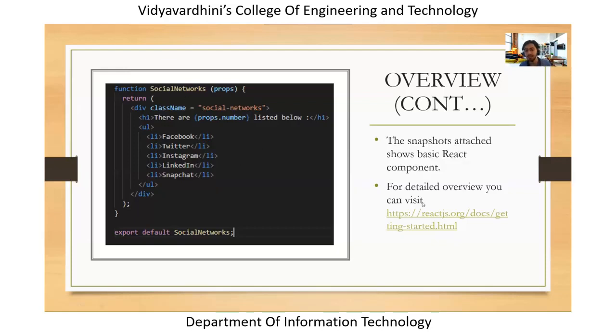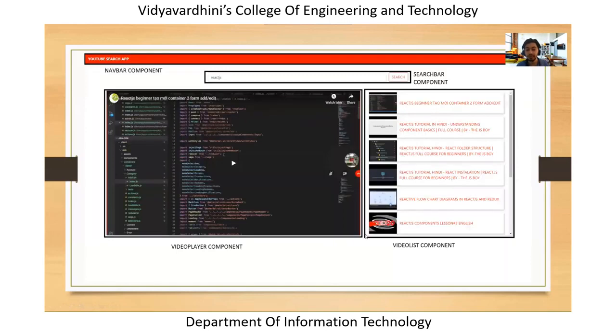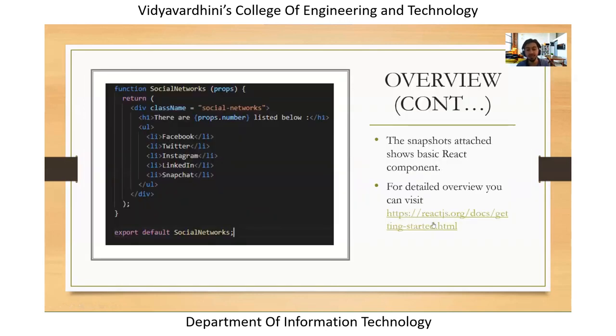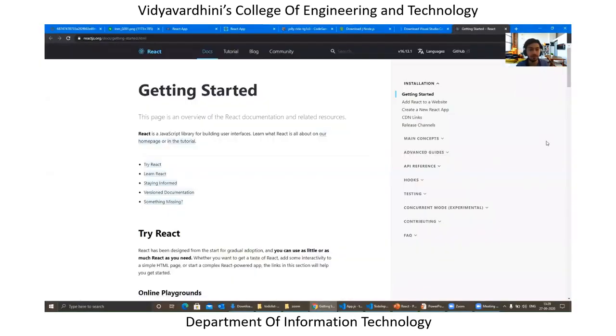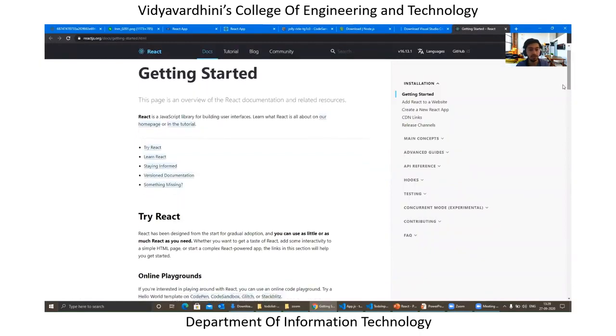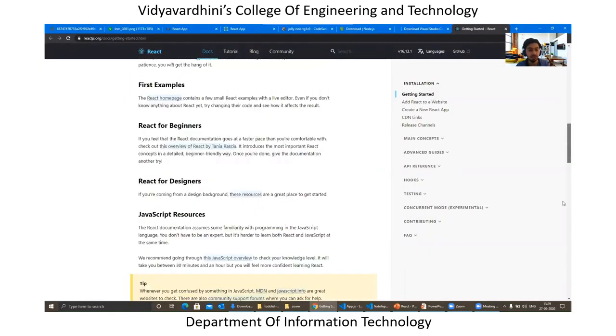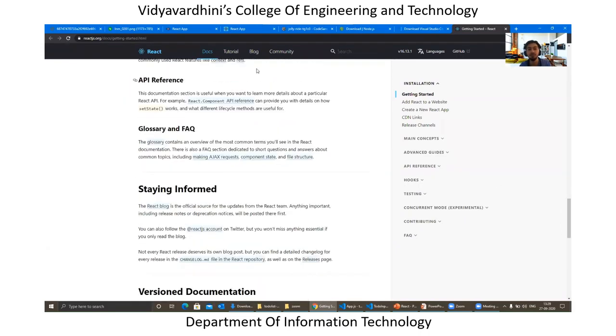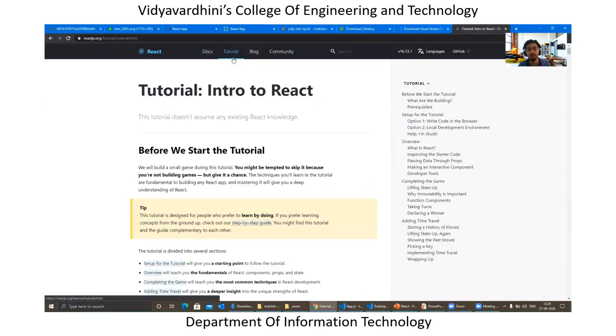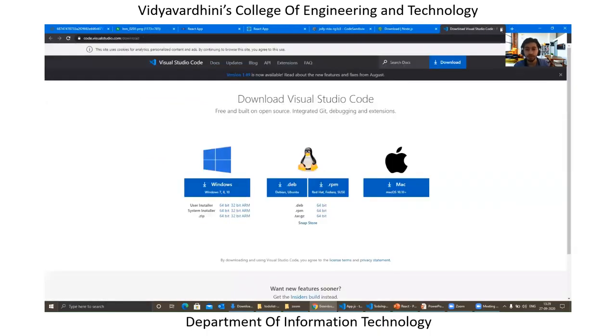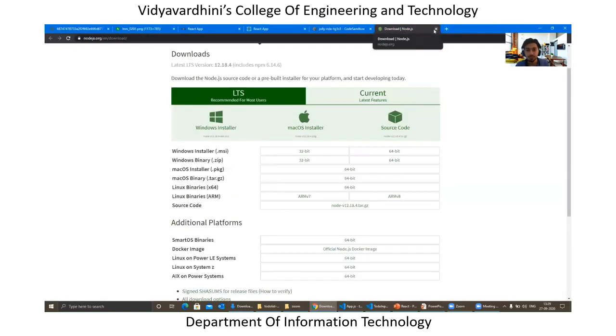Now, in order to get a detailed overview of React, you can just go ahead and visit this website specifically. This is the official page for React, built by Facebook. It will give you all the things to get started with it, like the specific resources, examples, and advanced concepts. You can browse the documentation and the tutorials and all that kind of stuff, right? Let me just close out these few tabs.